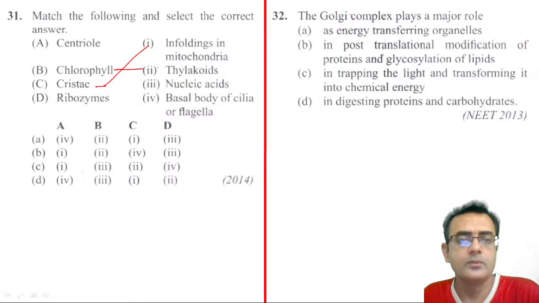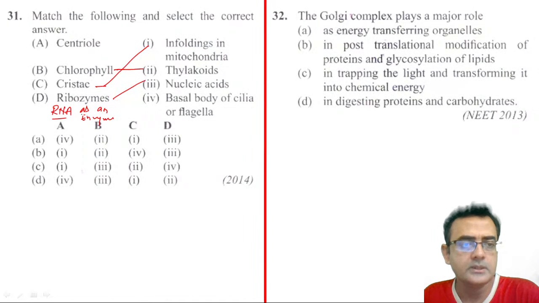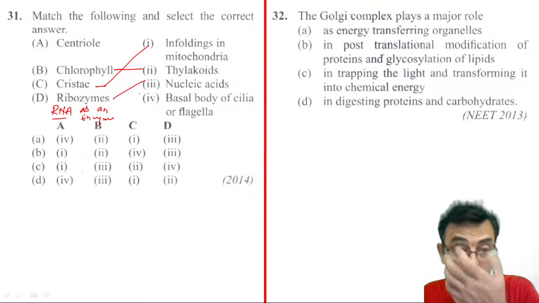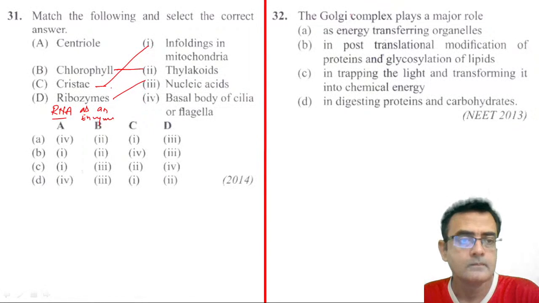Then ribozymes, I'm sorry, this is ribozymes, not ribosomes. Ribozymes are RNA that acts as an enzyme, right? Then we call them ribozyme. Ribozyme is a nucleic acid, whether RNA or DNA, we can call them nucleic acid.